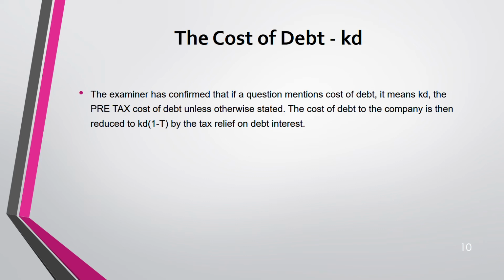But if cost of debt is given, always assume it's pre-tax. That means before tax. You have to adjust it for tax. If it is post-tax, it has already been adjusted for tax, and the examiner will tell you. Otherwise, you always have to apply 1 minus tax.